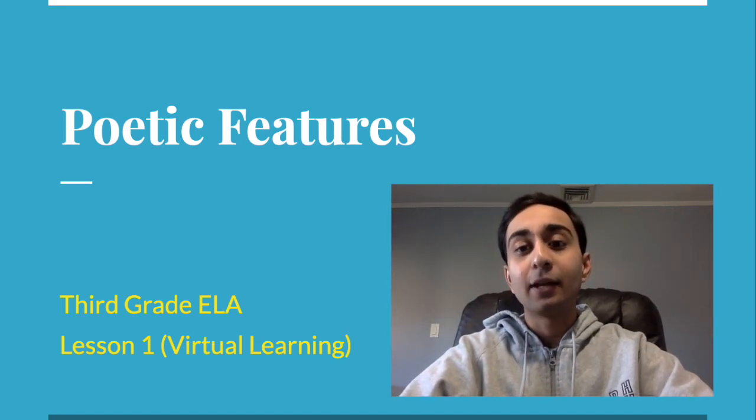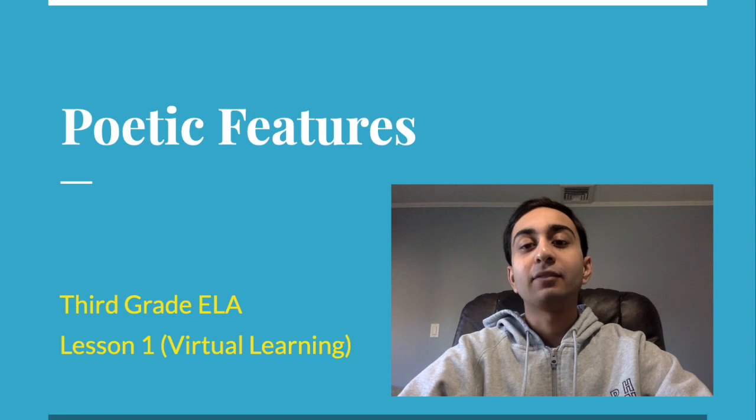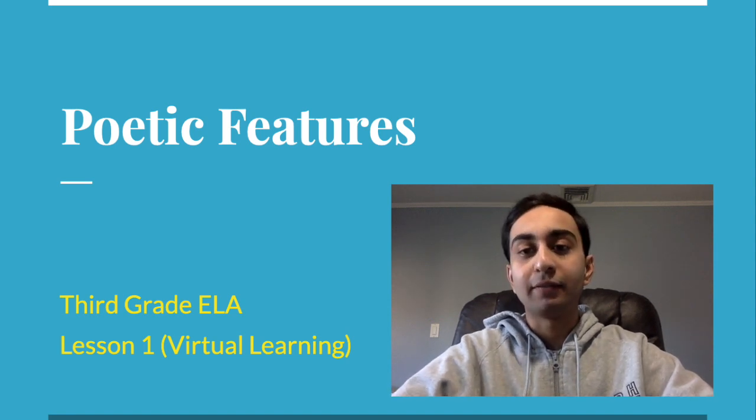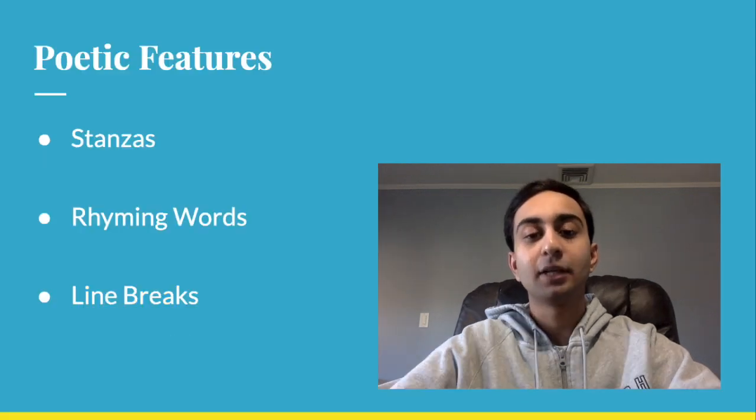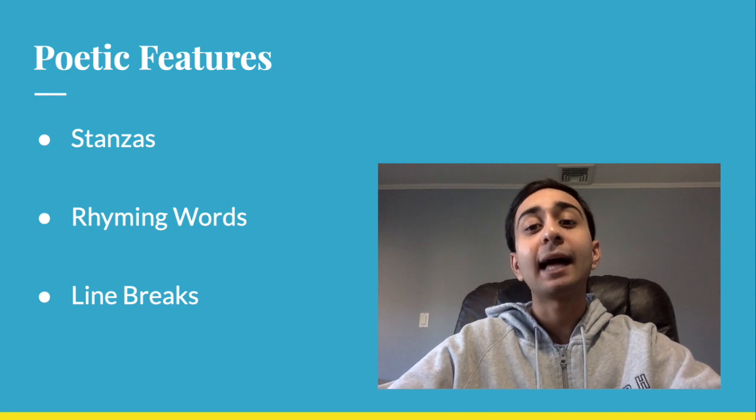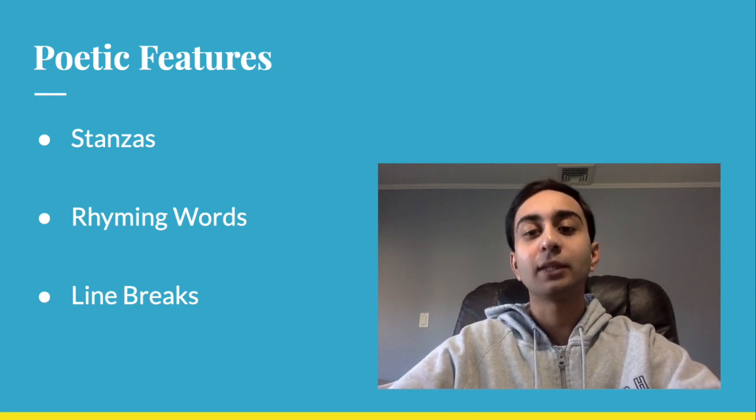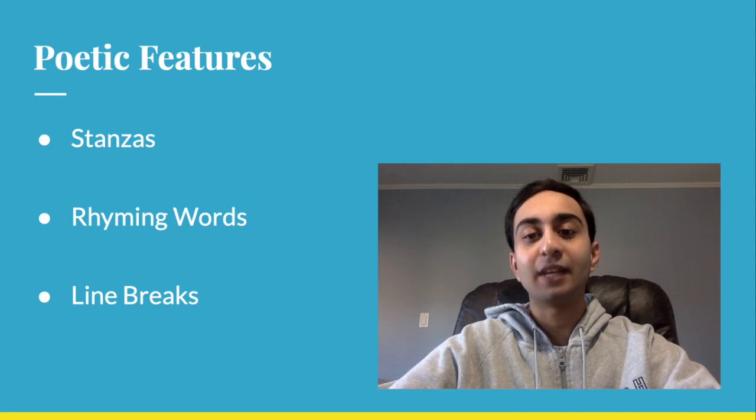And with that being said, before we go into reading a poem, I want to go over some poetic features. And these are not all the poetic features that poems have. These are just the three that we're going to be focusing on during today's video. So just like nonfiction and fiction texts have their own features like table of contents, captions, indexes, paragraphs, poems have their own features. So the three that we're going to be focusing on in this video are stanzas, rhyming words, and line breaks. There are many other poetic features, but we're only going to be focusing on stanzas, rhyming words, and line breaks today.